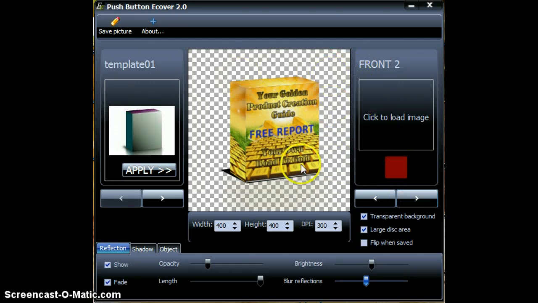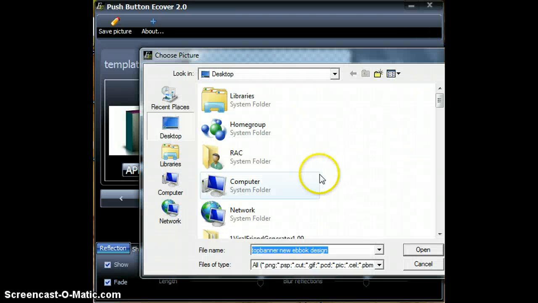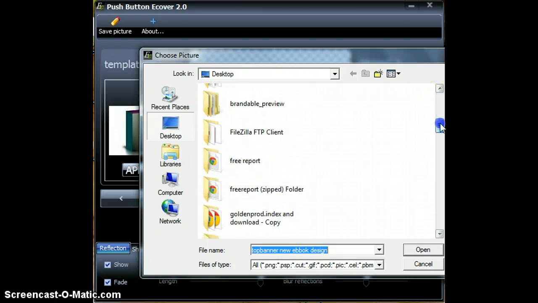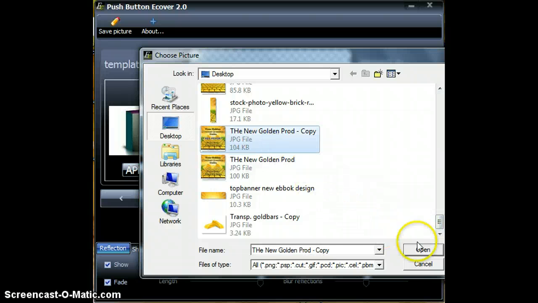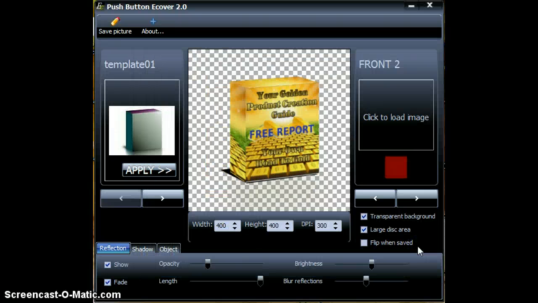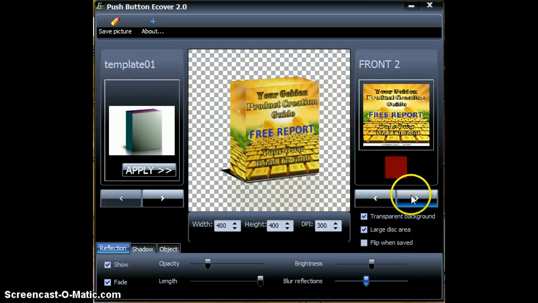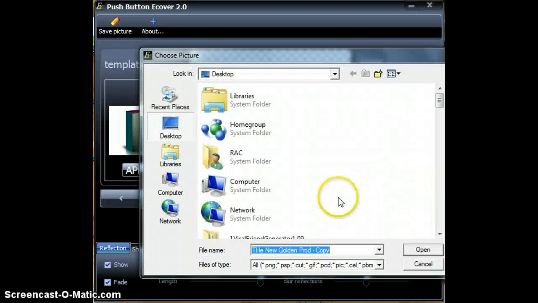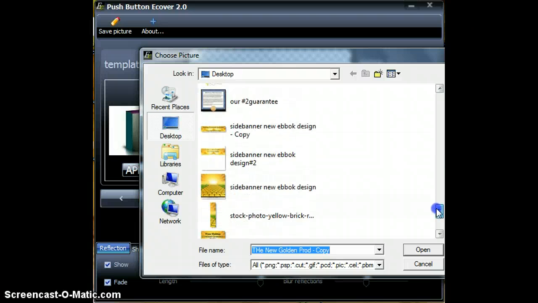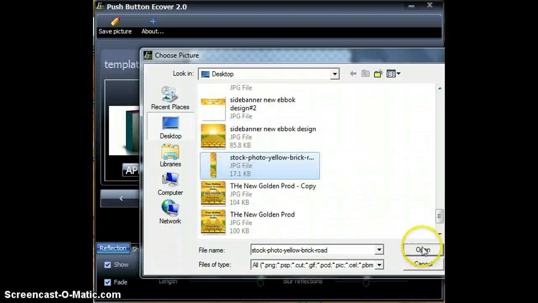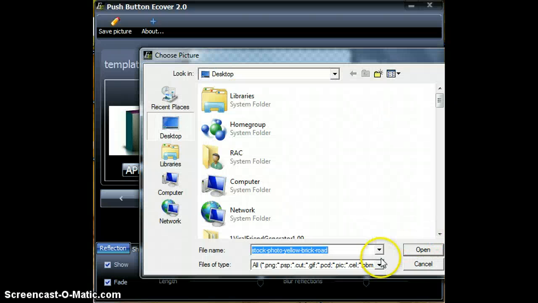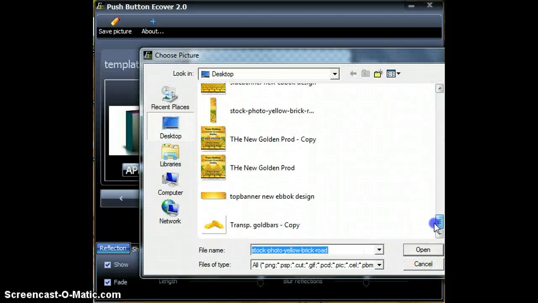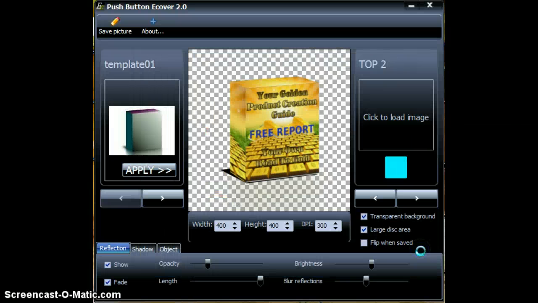And for the 3D images, as you can see, the front two is actually just the back. So there again, all you're going to do is go through and reload the images, unless you have some different images that you want for the back. But that's basically it. And then you go through and you load your other side, just like so. And there's that.